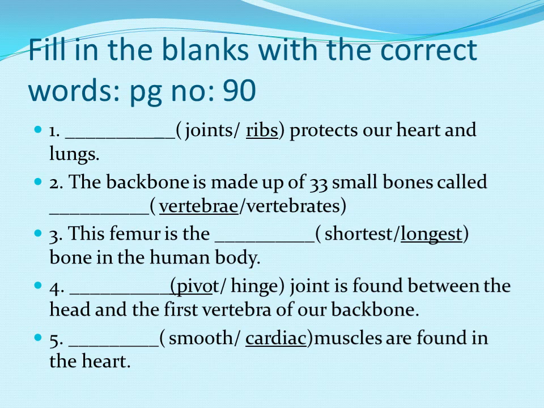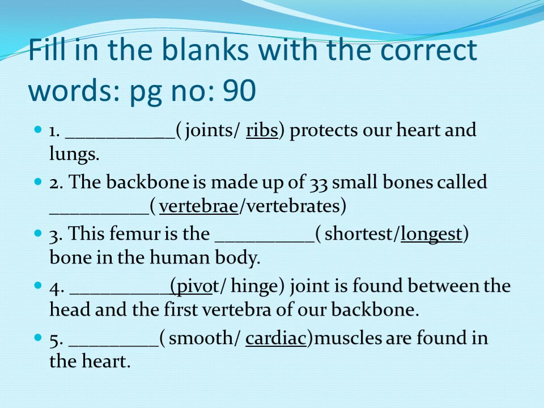Now come to the fill in the blanks on page number 19. Dash protects our heart and lungs. Who will protect? Namely the rib cage, that is the ribs. They protect our heart and lungs. Our backbone is made up of 33 small bones. What are they called? They are called vertebrae. It is not vertebrates, it is vertebrae.